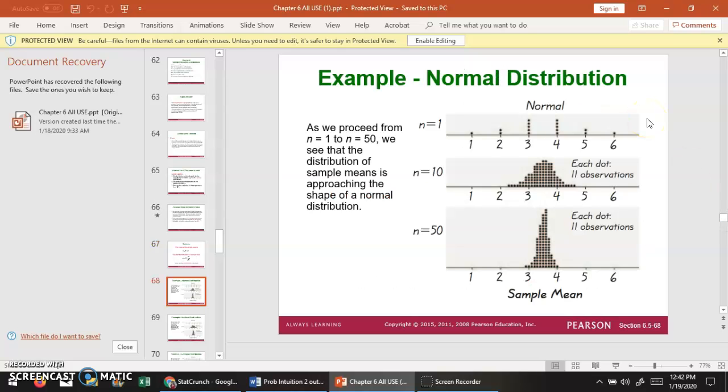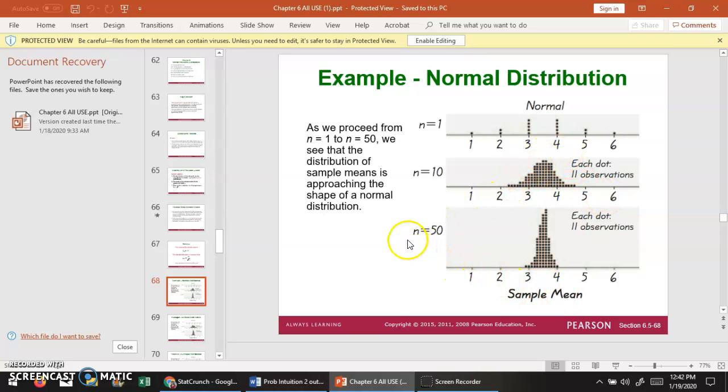So when we start with a normal distribution, we have over here sample size 1. We can see that the distribution of sample means is going to be normally distributed. When we take a sample of 10 and calculate the mean, and we're just taking repeated samples of 10, we can see that we have a shape that looks more and more normal.